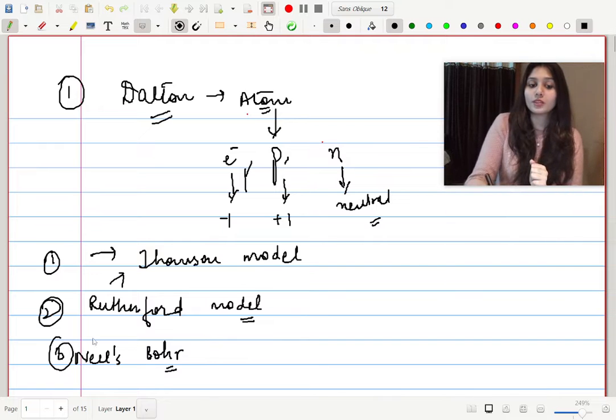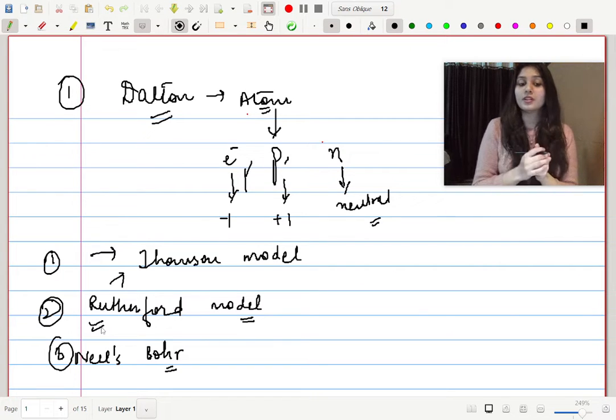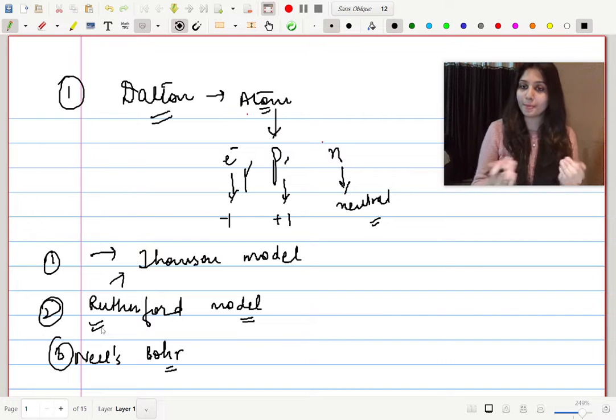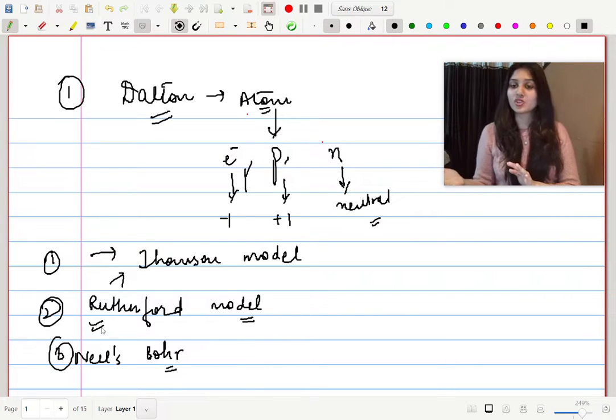The Niels Bohr model was also an upgradation to the Rutherford model. The Rutherford model answered a lot of questions but did not answer a few. Those few were answered by Niels Bohr, and then the story actually started of finding out the real atomic structure.